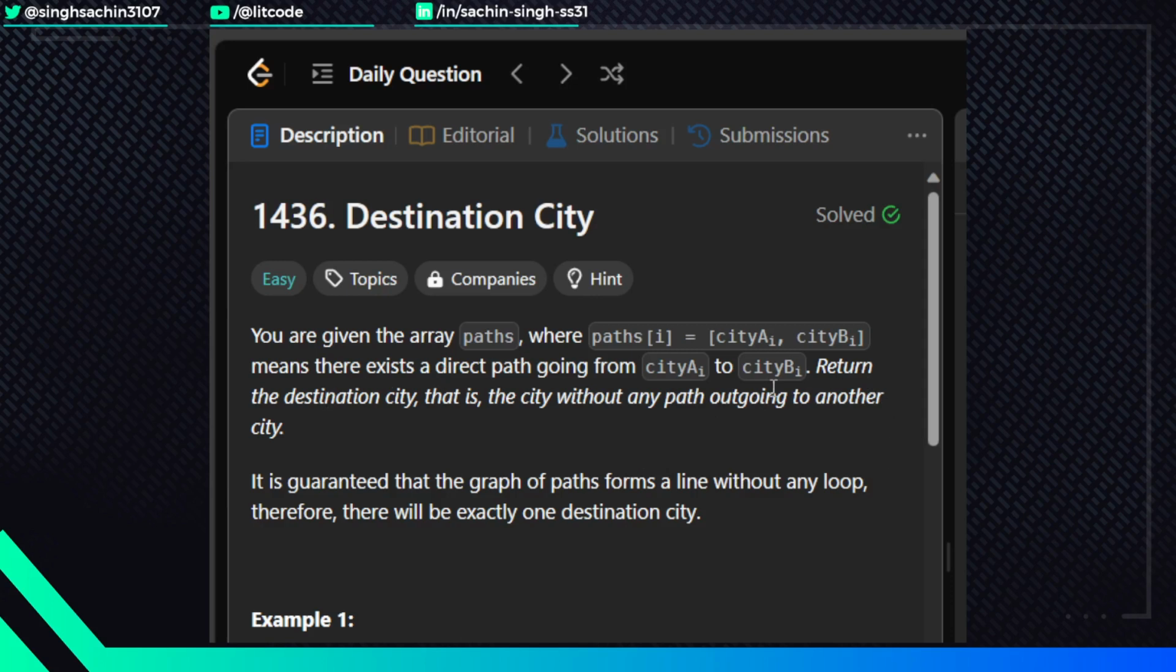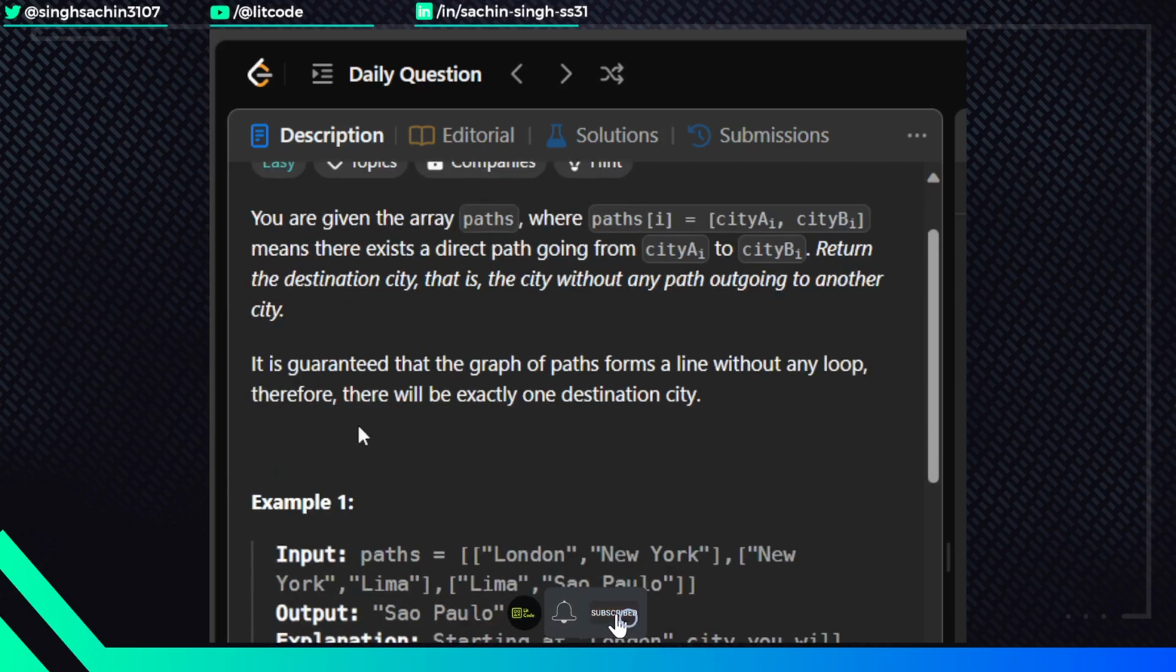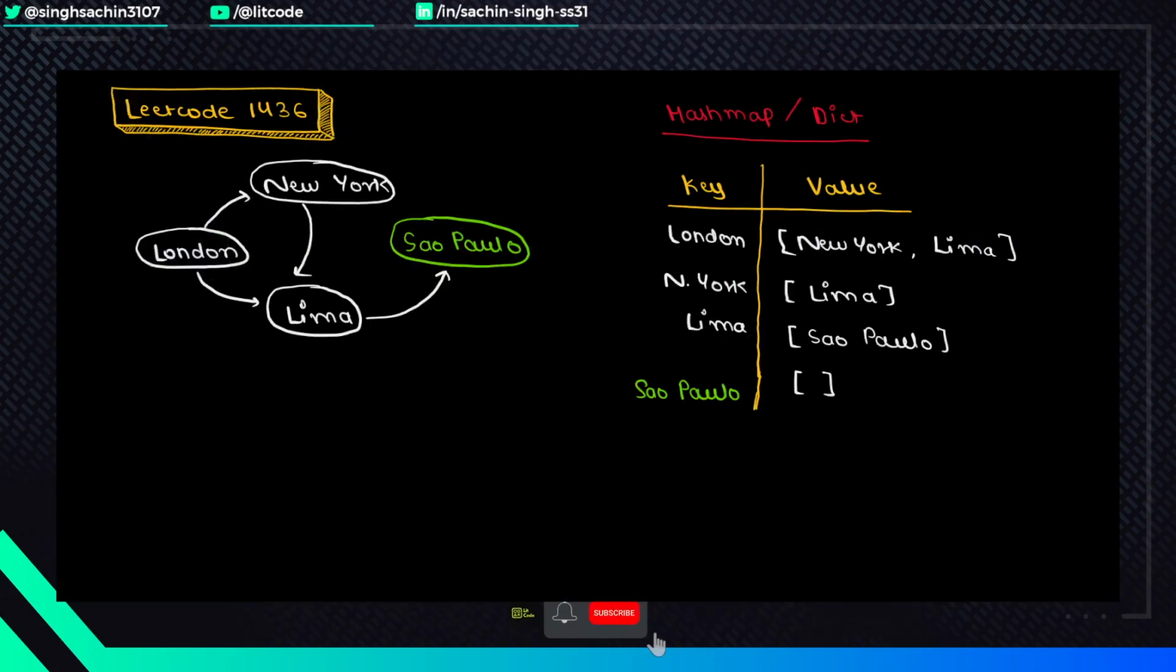Okay. So what we have to find out is the destination city, that is the city without any outgoing path. Basically, we'll look for a city which doesn't have any outgoing paths. Now it is guaranteed that the graph of path forms a line without any loop. Therefore, there will be exactly one destination city. Okay. So let's see how we can solve this problem.